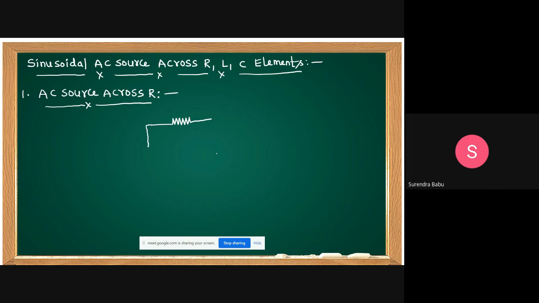Across this resistance, we connect a sinusoidal AC source. Then v of t equals Vm sin omega t. Every observation is important to solve the problems. And this i of t is the current.